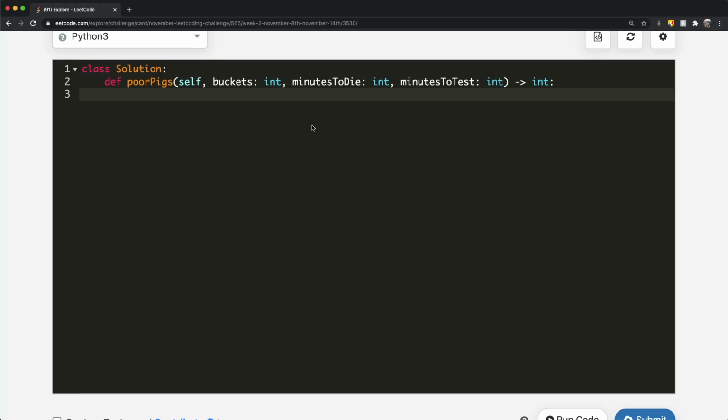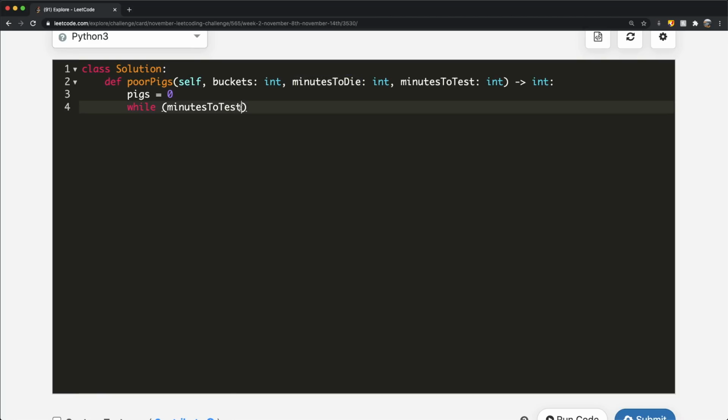Over here, we're going to have the number of pigs needed, and in the very beginning we start off with a value of 0. Then we go inside of a while loop. Inside this while loop, we take the minutes to test, and the reason is that we're doing a more generalized way, and we divide that by the minutes to die.